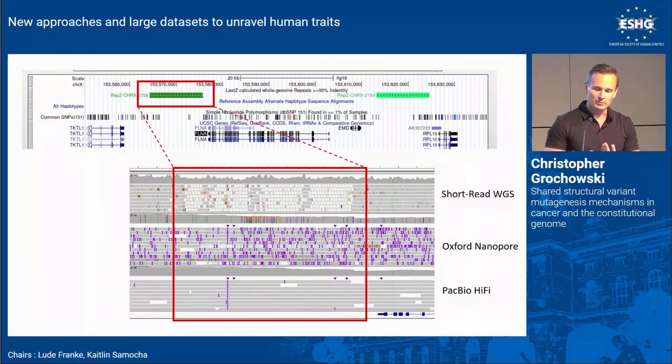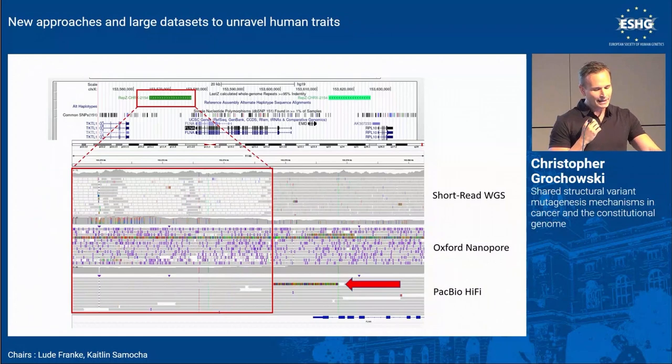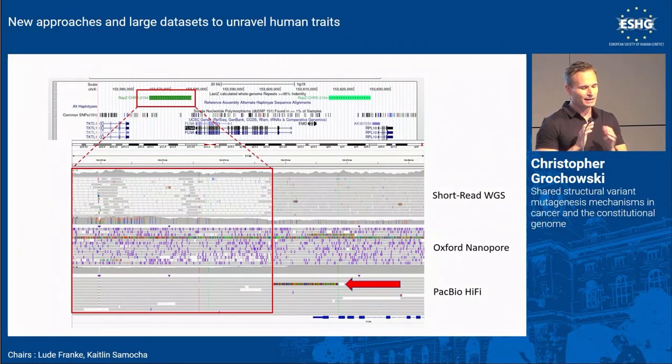When we look in nanopore and hi-fi, though, we can see that we do have reads that span the LCR, starting in one side, going through, and ending in the other. And then what we can start to do is go through those reads and say, do we see reads that have soft clipping? And so what happens is that chimeric LCR, the breakpoint is happening somewhere within this LCR, but since it's 99.9% similar, we don't see it. But what we do see is that when unique sequence gets out of the LCR, we then have soft clip reads that are the other side of the junction.